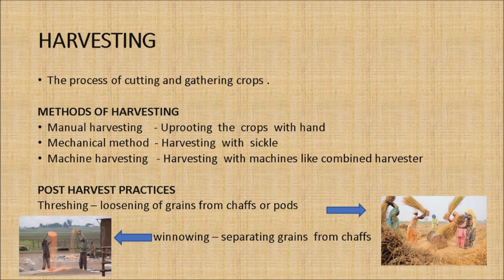Immediately after harvesting, some post-harvesting practices are done. They are threshing and winnowing. Threshing means loosening of grains from the chaffs or pods. Winnowing means separating grains from chaffs.